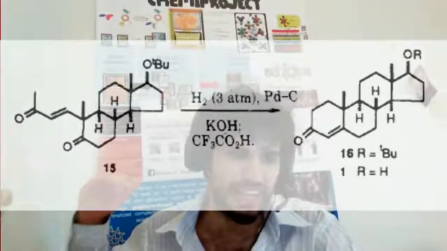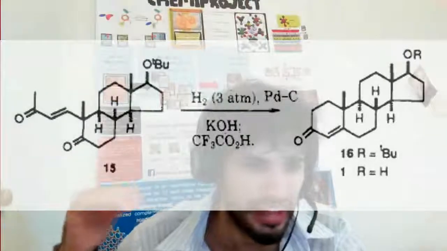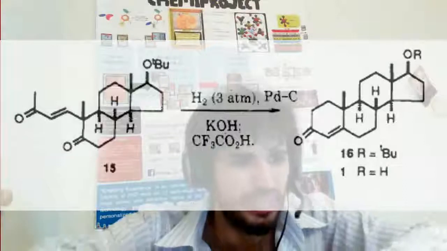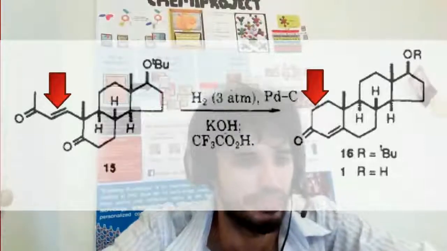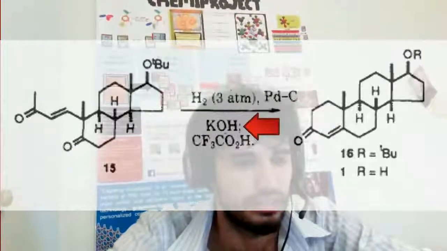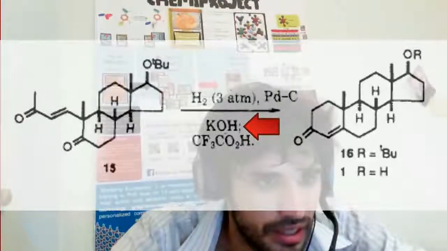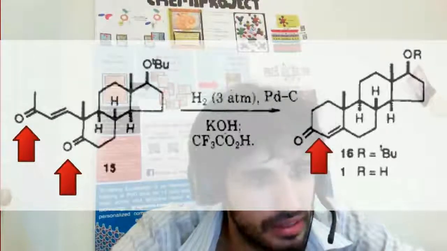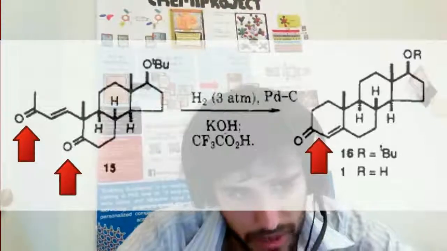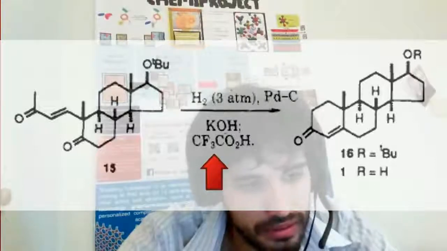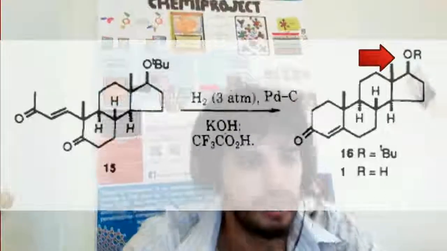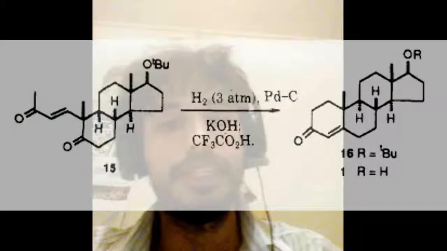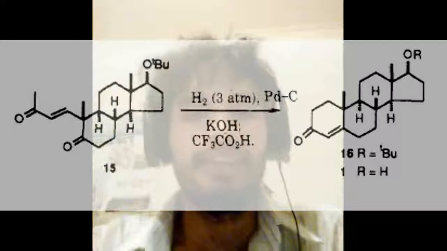From compound 50, we first add hydrogen with palladium on carbon, and we reduce the double bond that we have here. This disappears, and then we add one base, potassium hydroxide. It employs the primary methyl and the ketone, forming a circle. Then with trifluoroacetic acid, we break the ether, getting the final compound. So, well, this way we get the testosterone, and this is all.